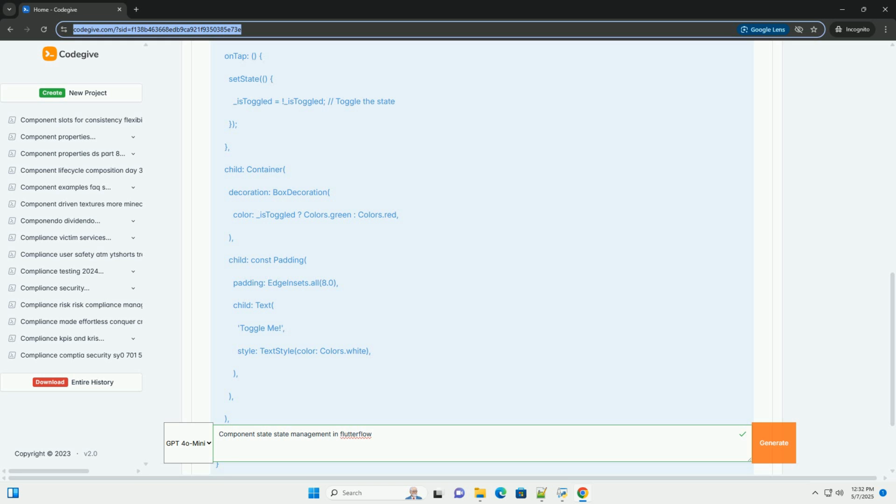In the UI element's properties panel, find the property you want to bind, for example the visible property of a container or the text property of a text widget. Click the Set From Variable button, often a small X icon, next to the property. A menu will appear showing available data sources. Choose Component State. Select the state variable you created earlier.